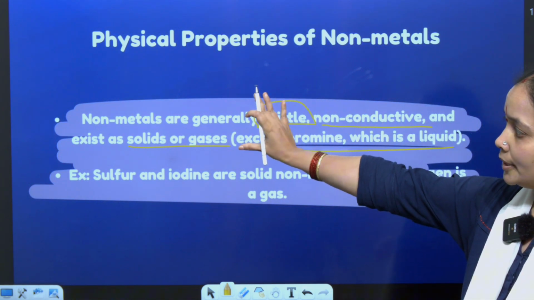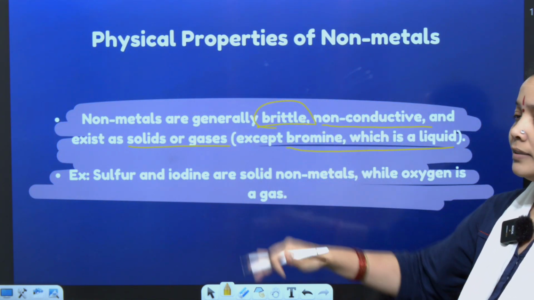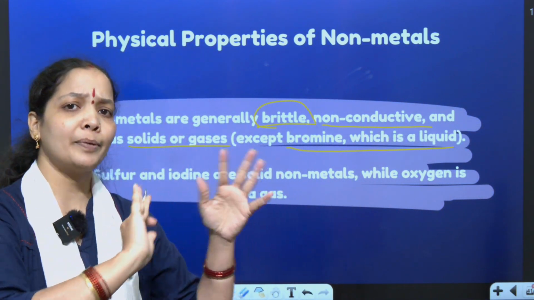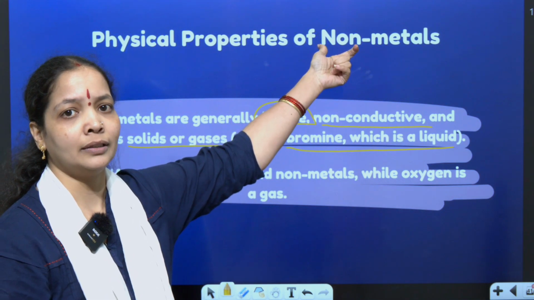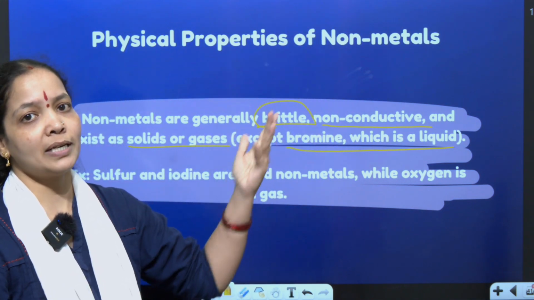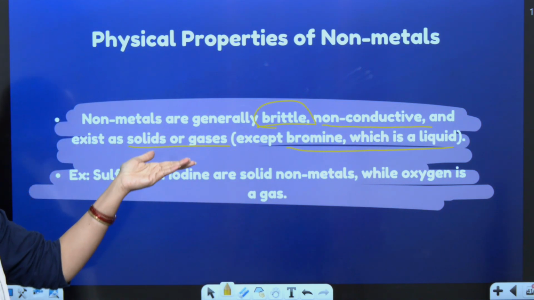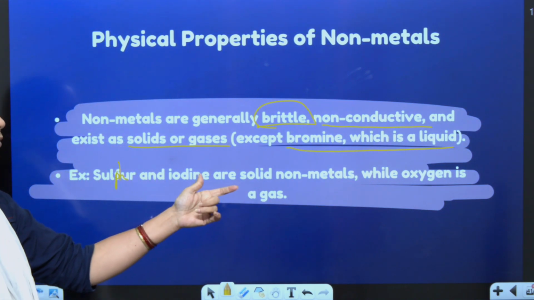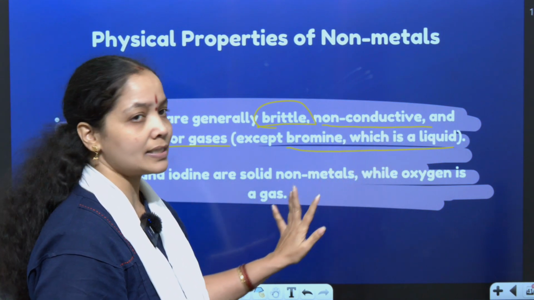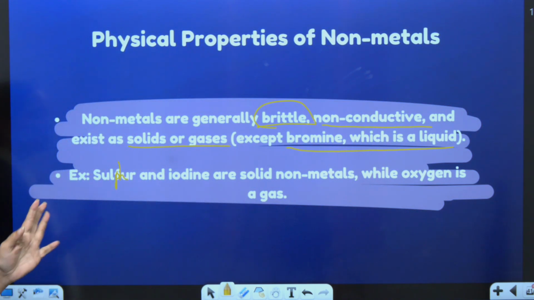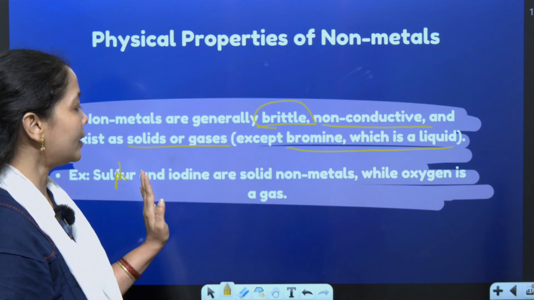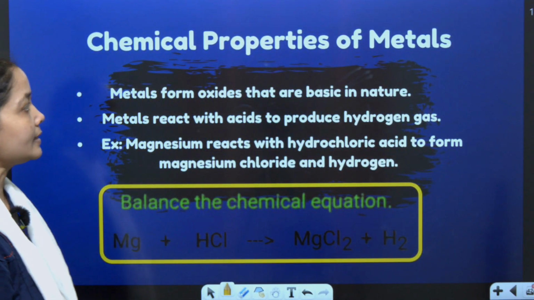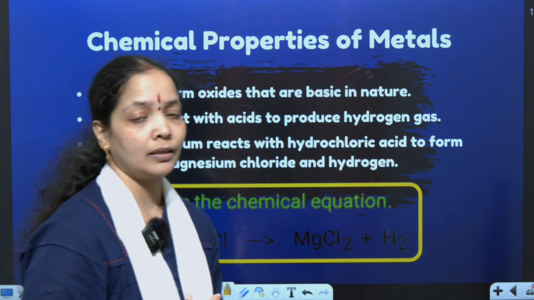So when we come to the properties of metal, non-metals are non-sonorous, non-ductile, non-malleable, all opposite properties of metal. See, the name itself is non. Whatever is the opposite of metal, we call it non-metal. Okay? So non-metals have these properties. Some examples: sulfur and iodine are solid non-metals, while oxygen is a gaseous non-metal. So some examples of non-metals are given here: sulfur and iodine, which are in solid state, and oxygen, which is in gaseous state.